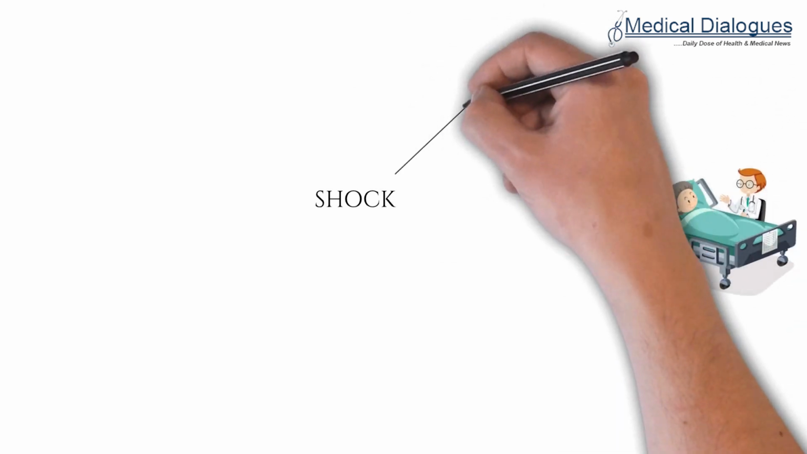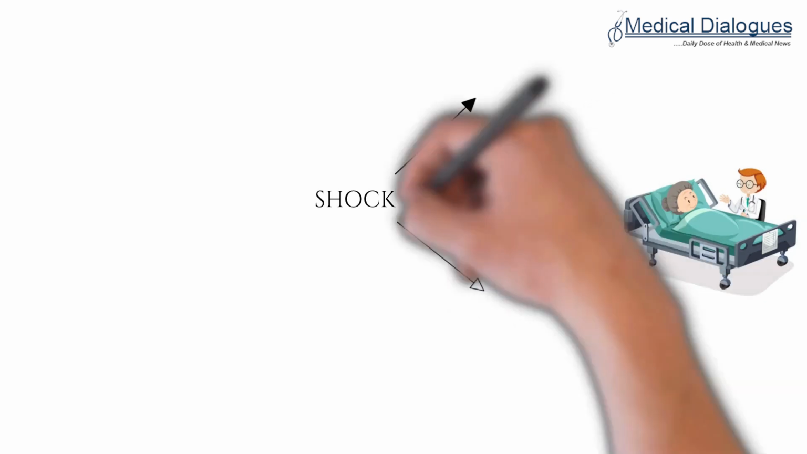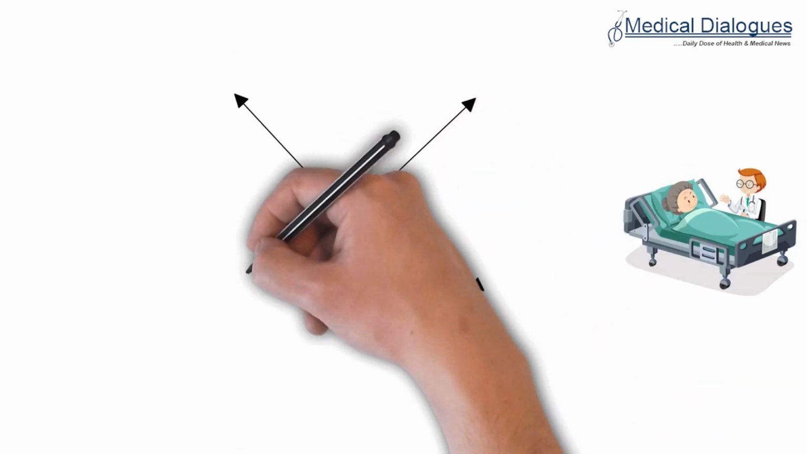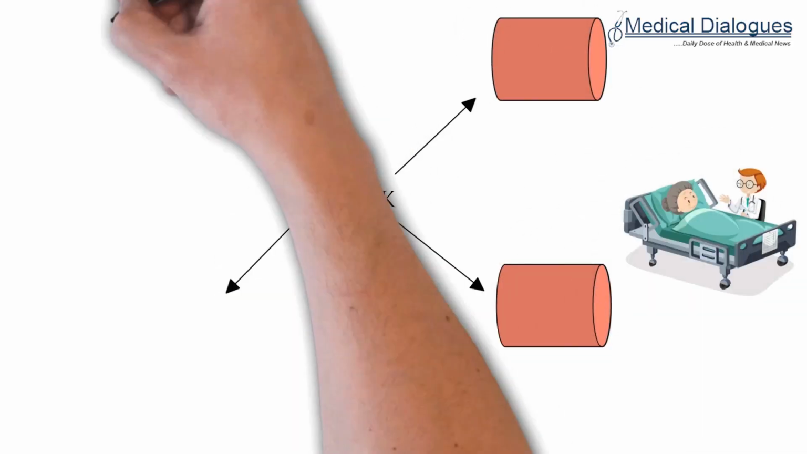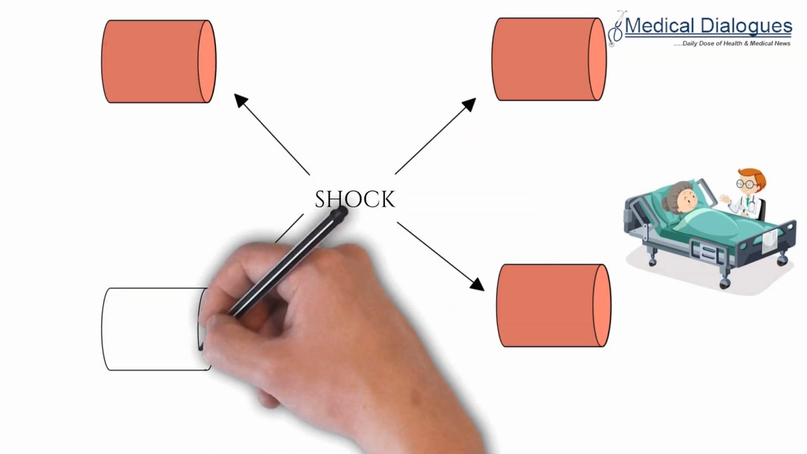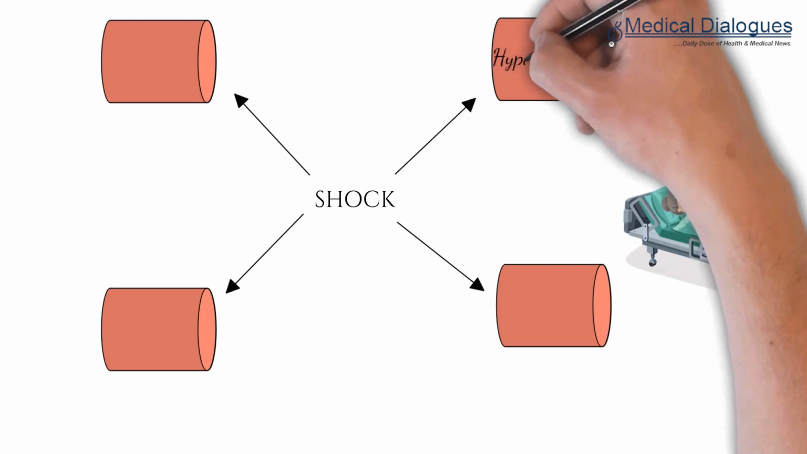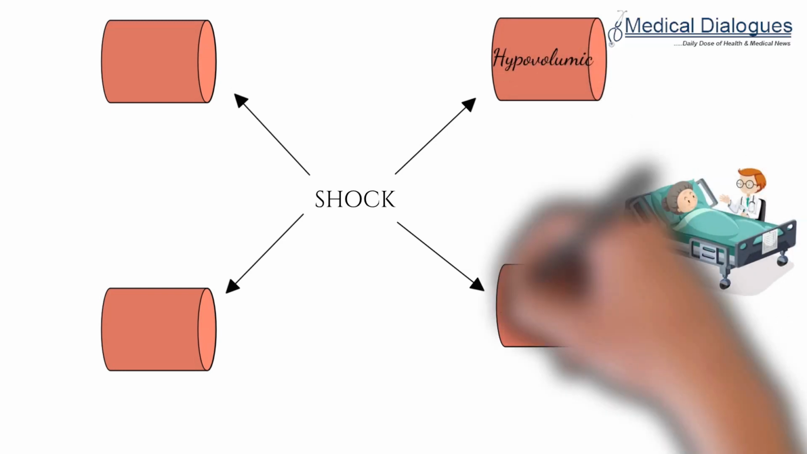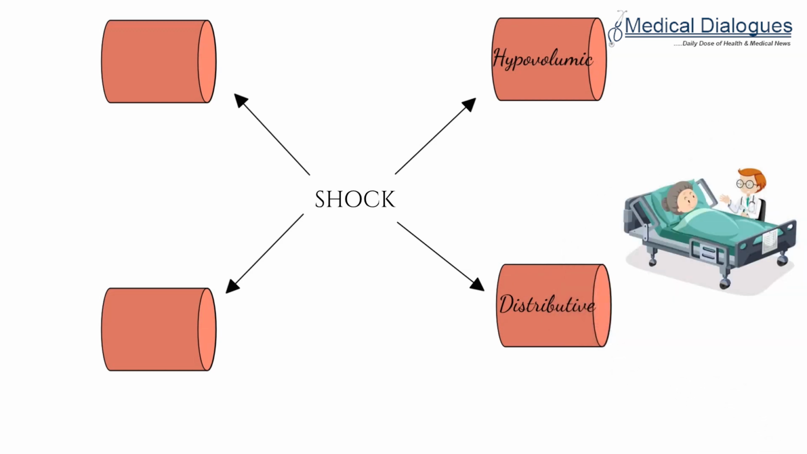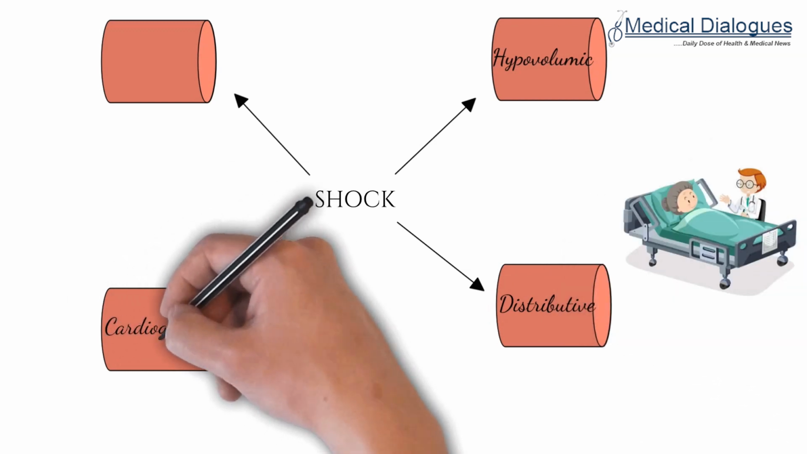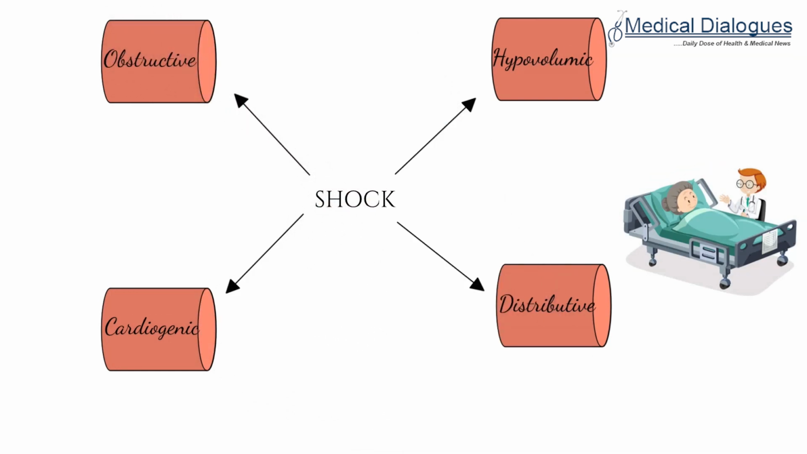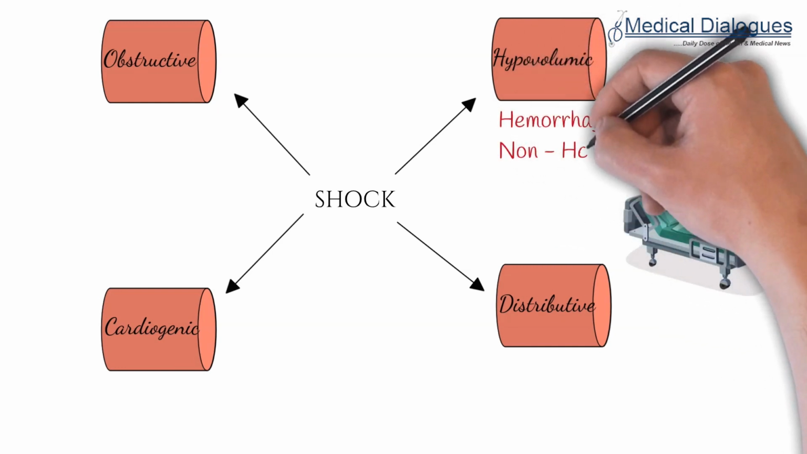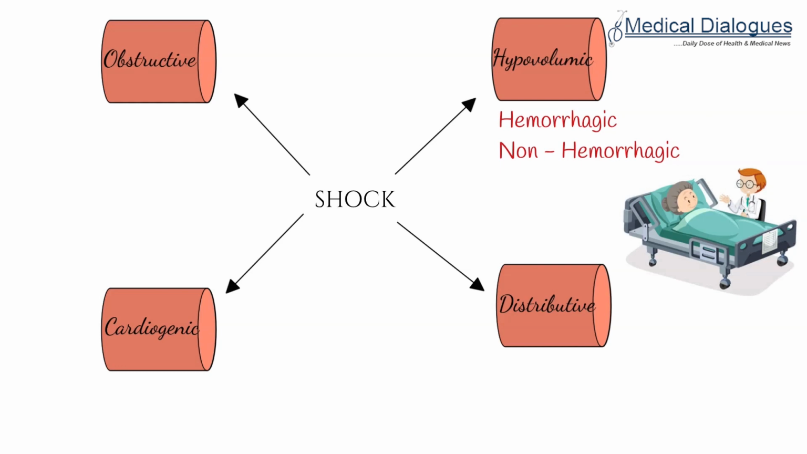Now before going further, we should be aware of the fact that shock can be classified into four main types, and these are classified on the basis of their etiologies. It can be hypovolemic shock, distributive shock, cardiogenic shock, and obstructive shock. Hypovolemic shock can occur due to hemorrhage, or it can occur due to non-hemorrhagic conditions.